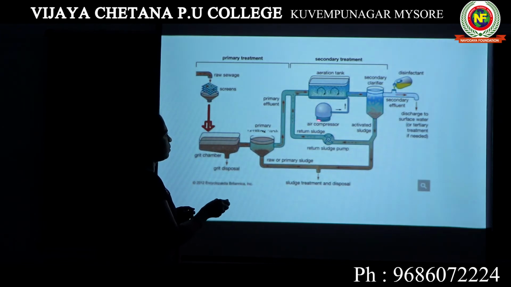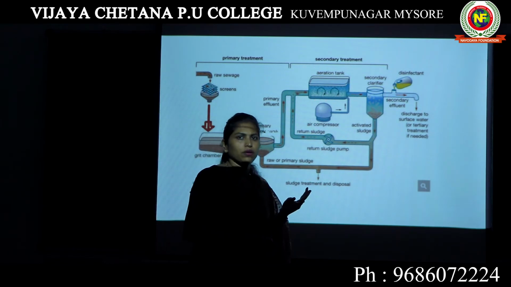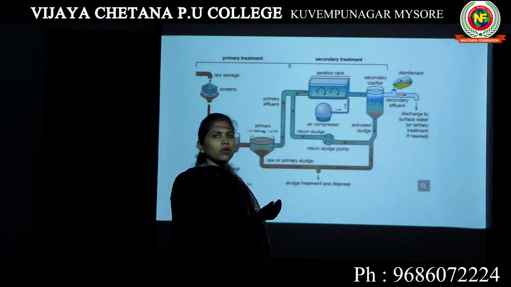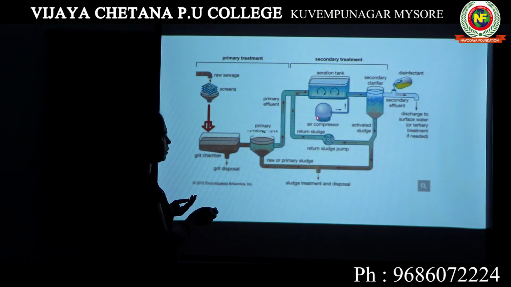Here you can see an air compressor that is supplying air to this aeration tank. We are not worried about the air compressor, it is just giving air. So this aeration tank has three facilities. First of all, it is supplied with air, and when I say air, it carries oxygen. So from this air compressor, oxygen or air is given to this aeration tank.